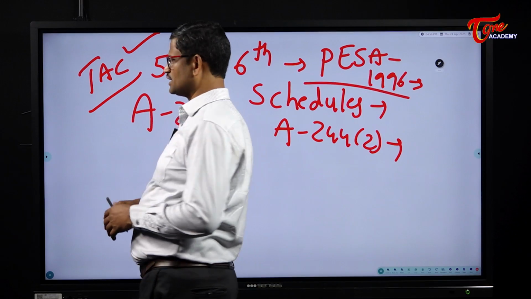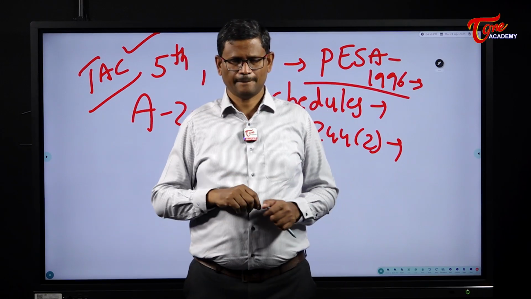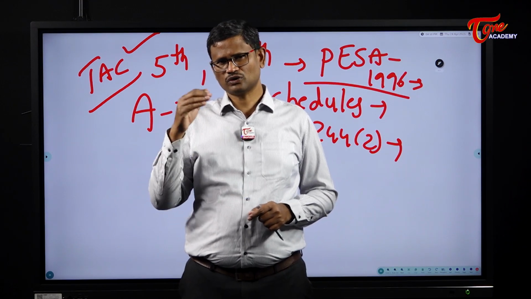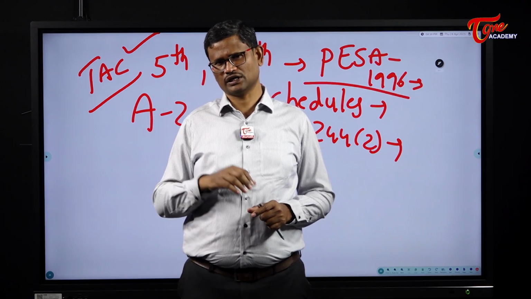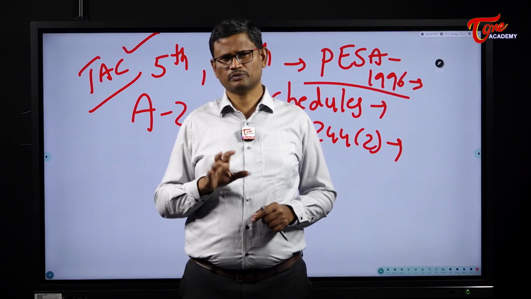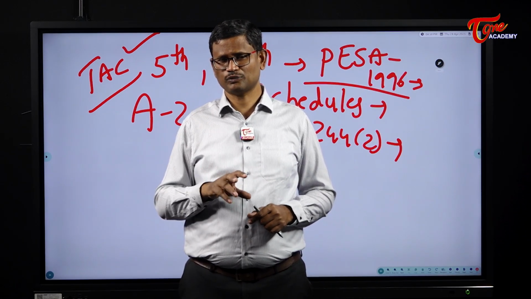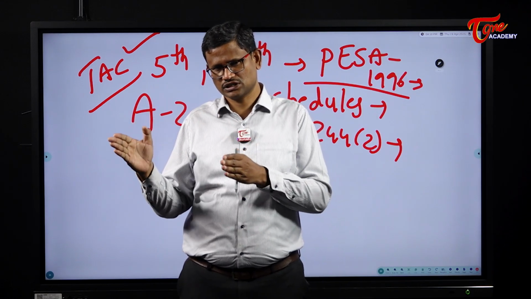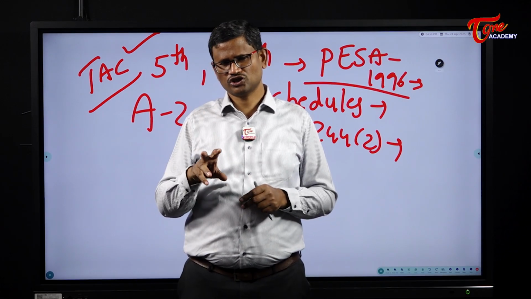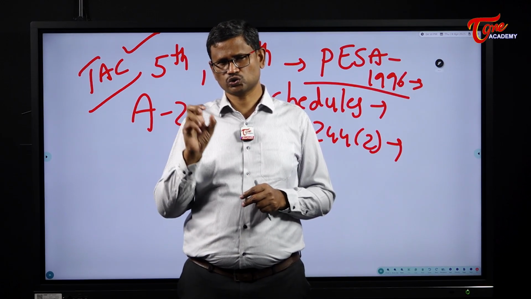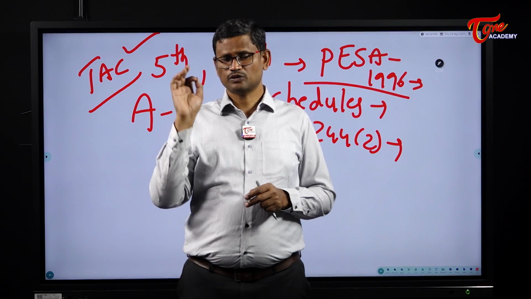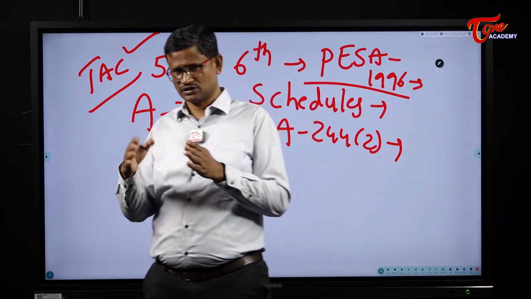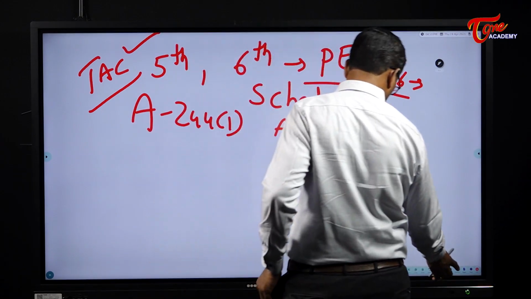So the beauty of this PESA Act is, Gram Sabha in the 5th schedule areas is much more powerful compared to the Gram Sabha in the rest of India in the rural areas. So Gram Sabha was given sweeping powers to empower the tribal communities in the 5th schedule areas. That's about the 5th schedule and the 6th schedule areas. Both the 5th schedule and the 6th schedule areas provide constitutional safeguards and administrative autonomy to the tribals in mainland India as well as in Northeast India. That's about the 5th and 6th schedules.